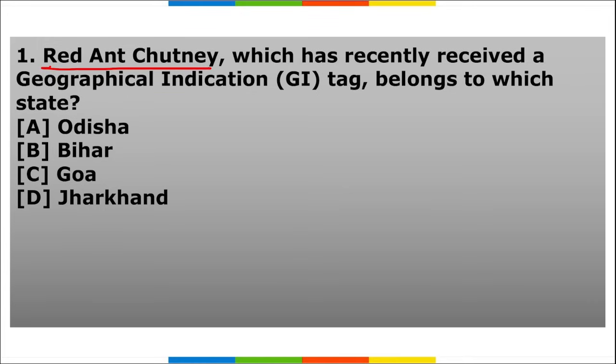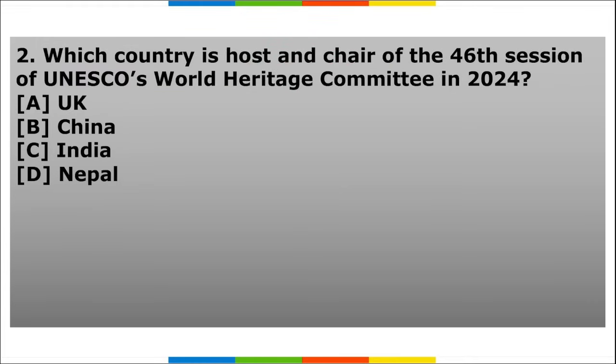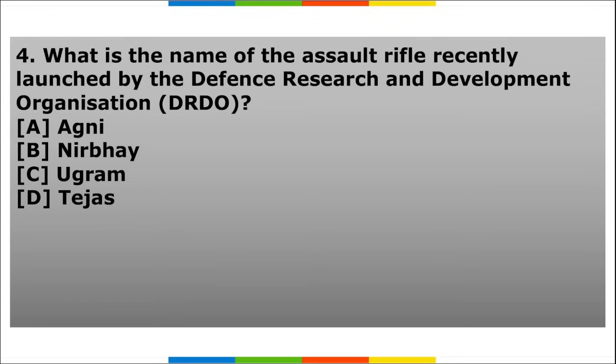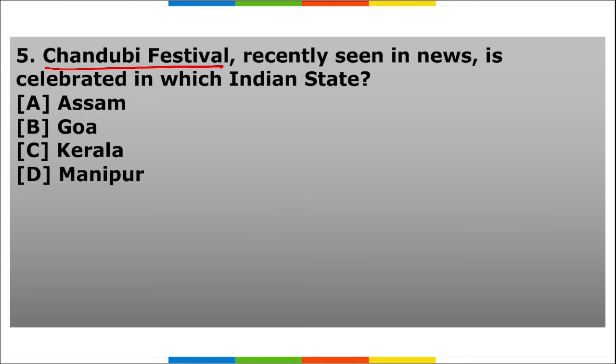Next is our homework section. First, red ant chutney, which has recently received the GI tag, belongs to which state? Second, which country is host and chair of the 46th session of UNESCO's World Heritage Committee in 2024? Third, according to the prestigious awards by Skytrax in 2023, which airport was crowned the world's best airport for the year 2023? Fourth, what is the name of the assault rifle recently launched by DRDO? Fifth, Chandubi festival, recently seen in news, is celebrated in which Indian state?